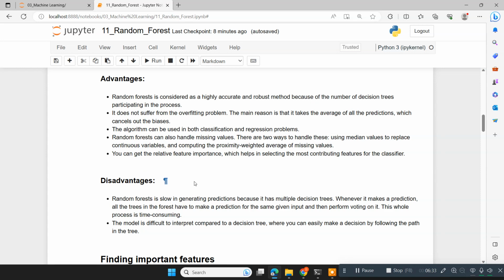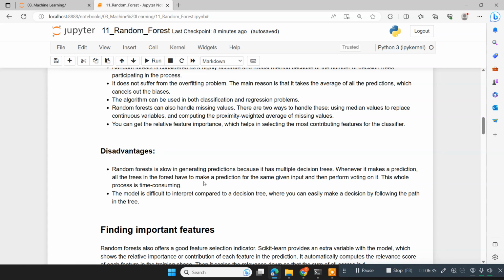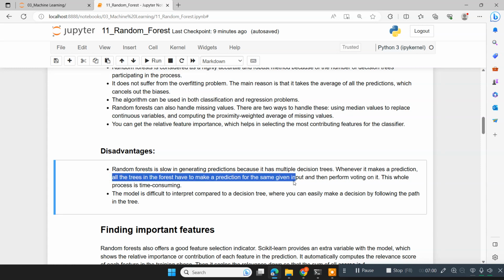And then what are the drawbacks? Random forest is considered one of the slow model building algorithms, because here you are not generating a single decision tree. Here you build hundreds and thousands of trees, right? And all these hundreds and thousands of trees are used for a prediction. So whenever it makes a prediction, all the trees in the forest have to be used, and then voting is done, right? So this whole process is time consuming.